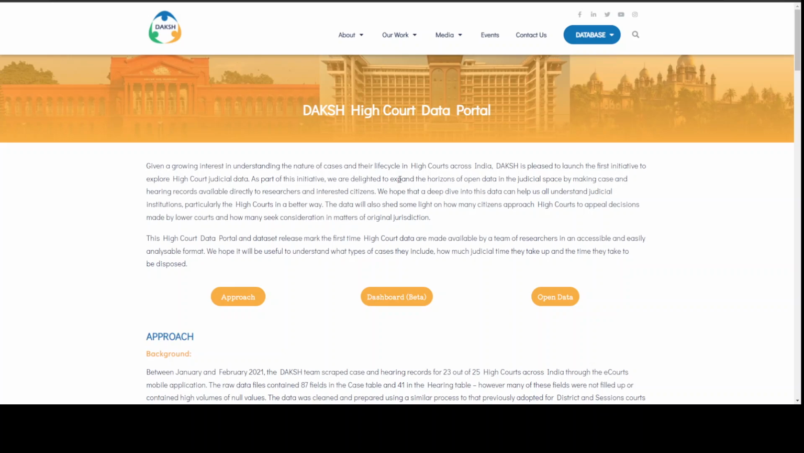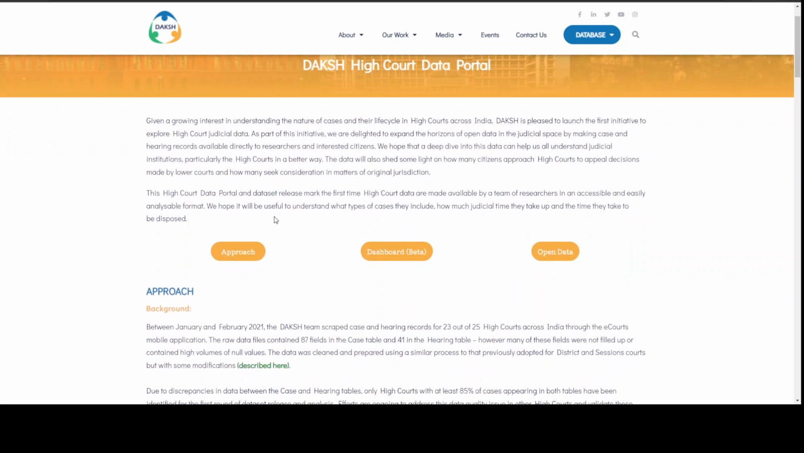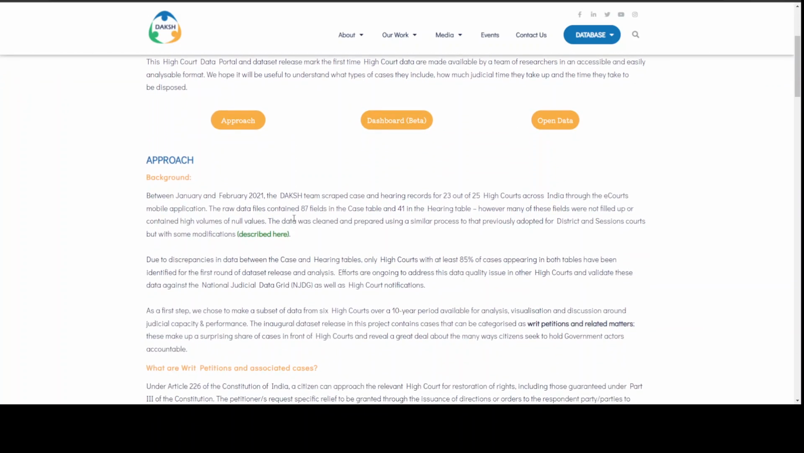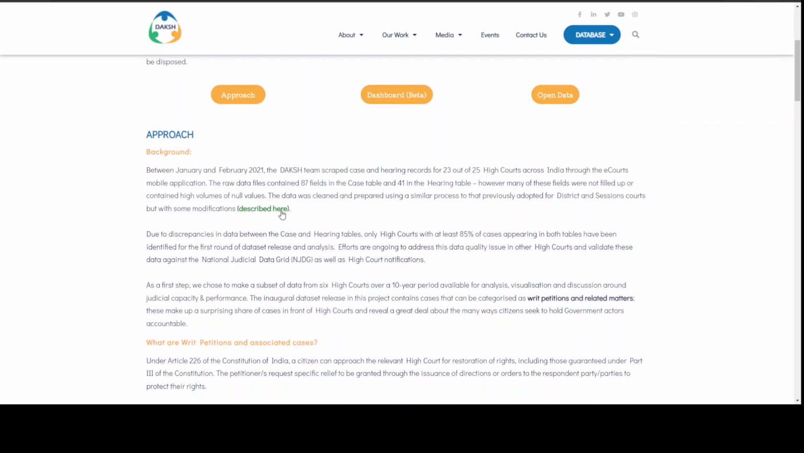As a part of the data portal, the first project that's being put out is one that focuses on writ cases drawn from six of the high courts from 2010 to 2019, so from about a period of a decade. This video is going to go over the three sections of the portal: approach, the dashboard, and the open data section. So the approach section goes over the methodology that's used to clean and decide which records are